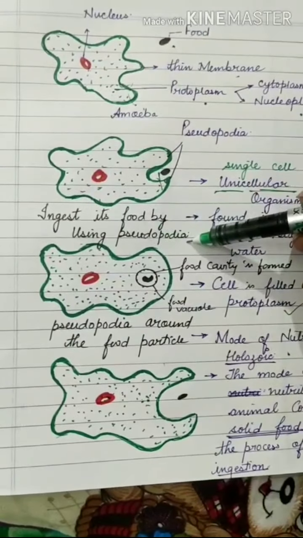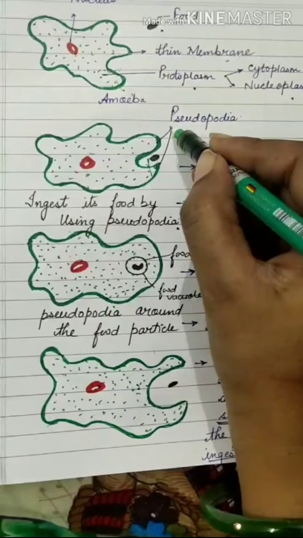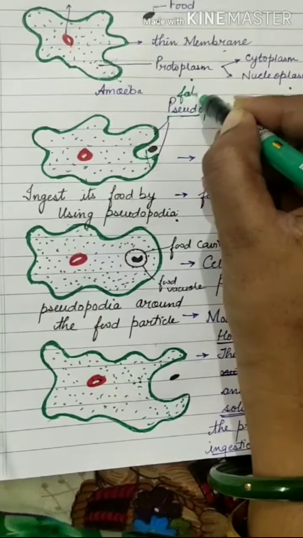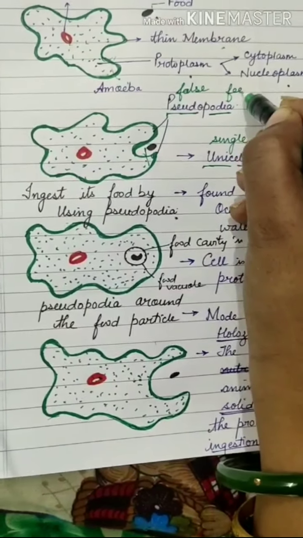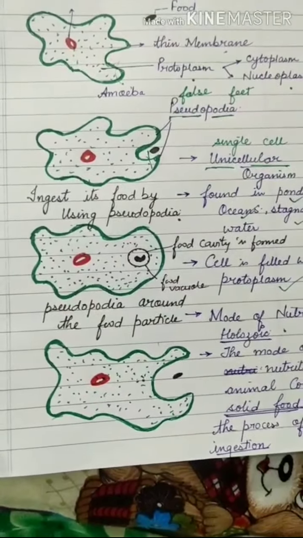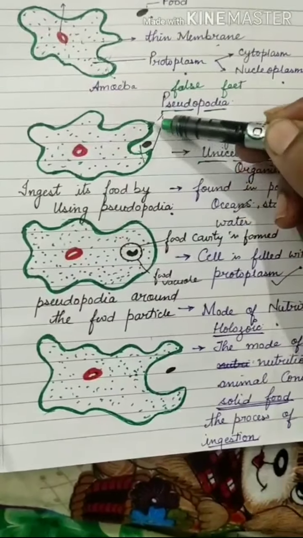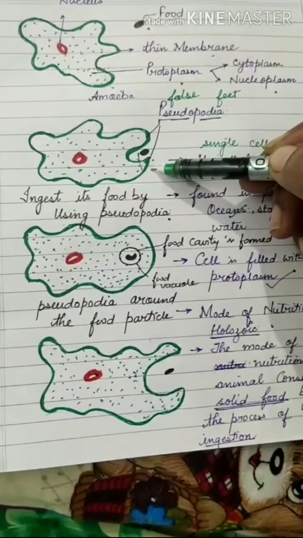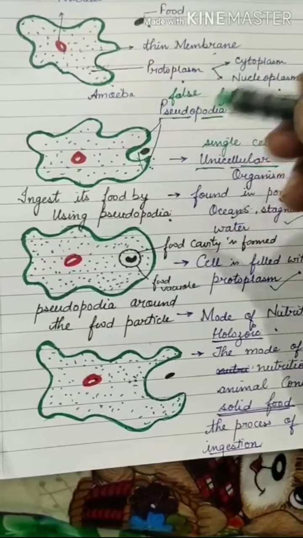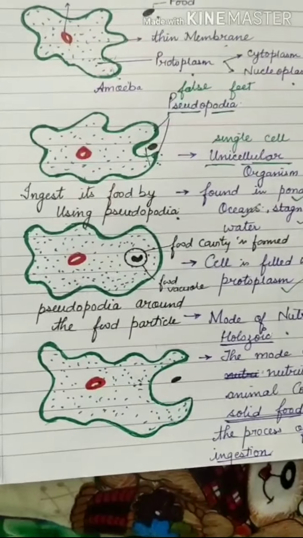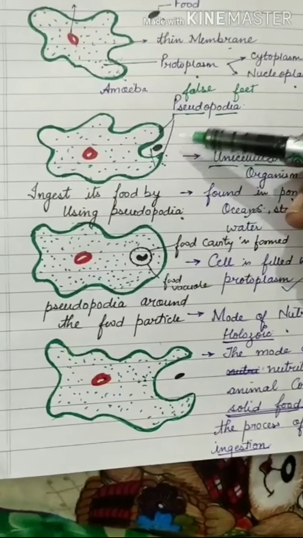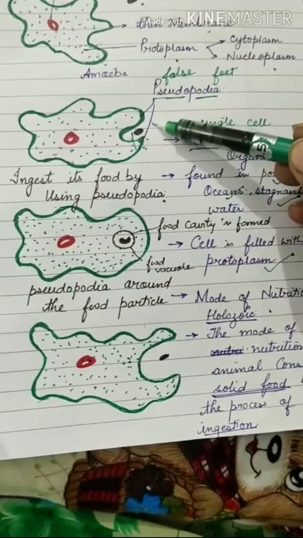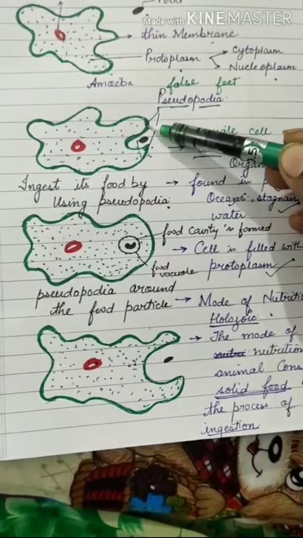It uses pseudopodia. Pseudo means false and podia means feet, false feet. These false feet arise for a few minutes. When it ingests food, the pseudopodia open and disappear again. The pseudopodia increase slowly and try to cover this gap.